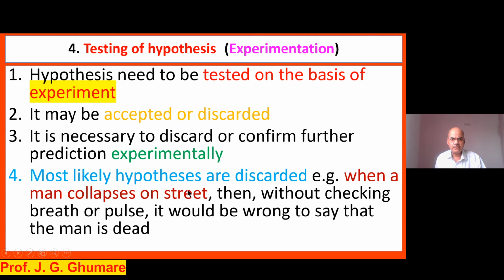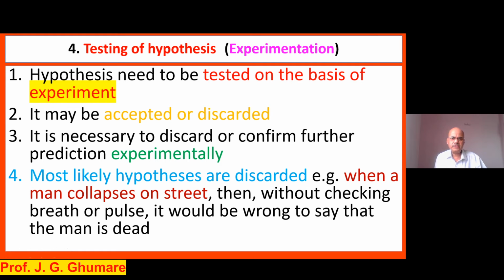This is my observation. I'll repeat: when a man collapses on the street, all of a sudden a person is walking on the street, you are observing from a little distance, and the man collapses. What could be your conclusion? No, no, no. Never come to an immediate conclusion that the person is suffering from death, a heart attack, or has stumbled on an obstacle, or is drunk. Never come to a conclusion. Follow the steps. Remember, the first step was observation. You made an observation: a man collapses on the street.